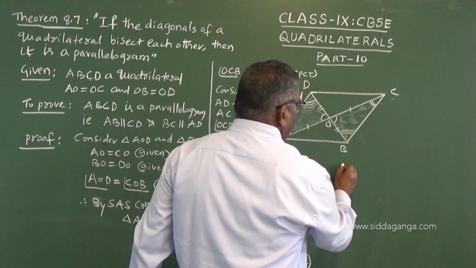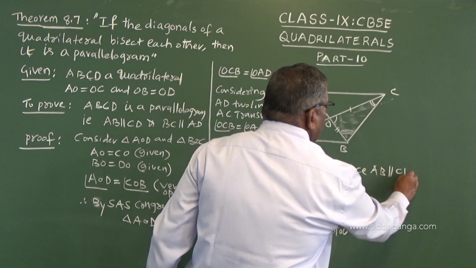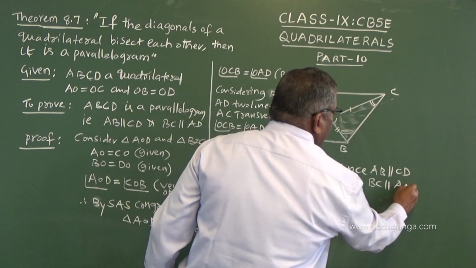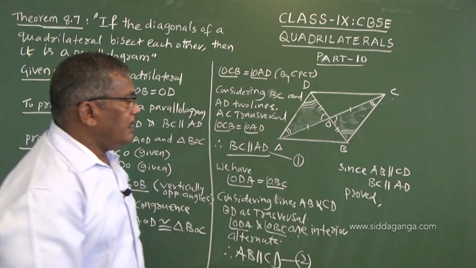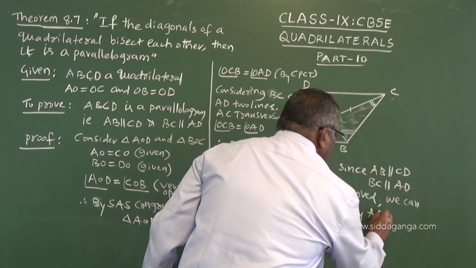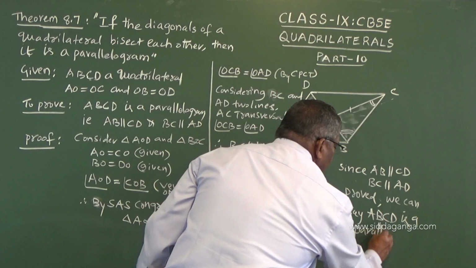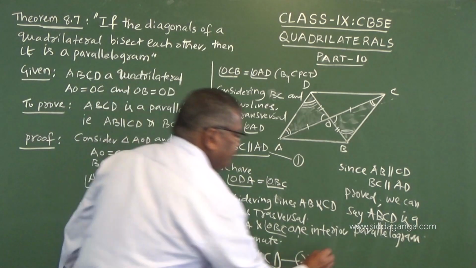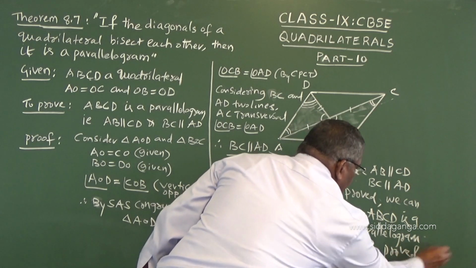So therefore, I will write here: since AB parallel to CD and BC parallel to AD proved, we can say ABCD is a parallelogram. Hence the theorem is proved.